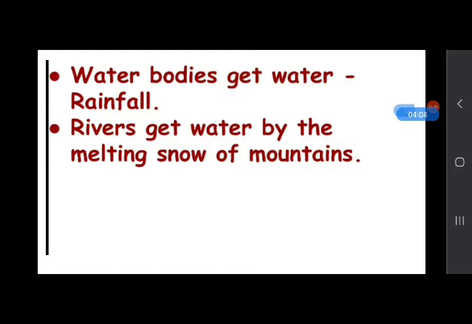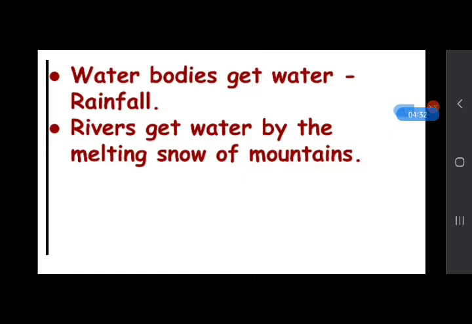Some of the water bodies contain fresh water and others contain salt water. So water in all the water bodies is not the same. A lake is a still water body. Water is not flowing in a lake, whereas water in the rivers is always flowing.